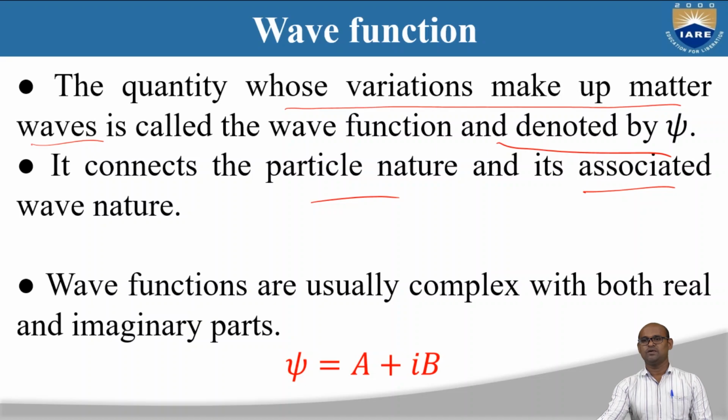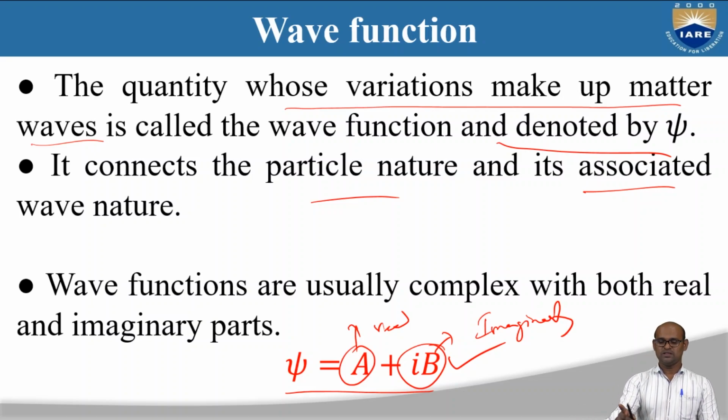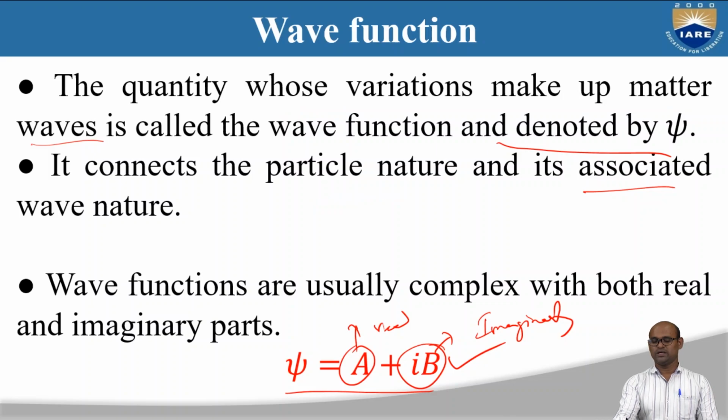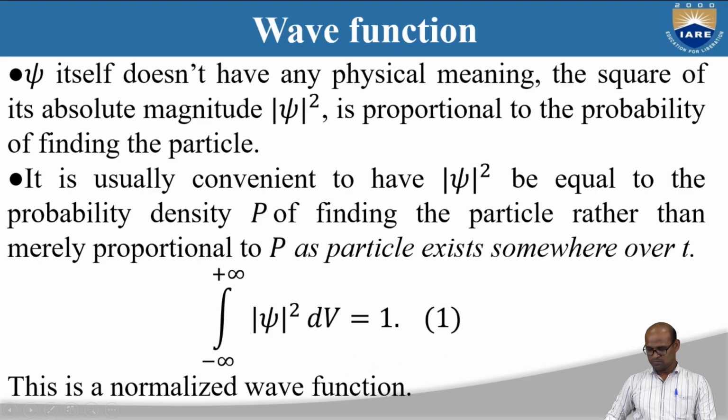Wave functions are generally complex, with both real and imaginary parts. So psi is a plus ib, where a is the real part and b is the imaginary part. We are defining the wave function as a complex quantity, and we want to look at the matter waves associated with this particle using it.